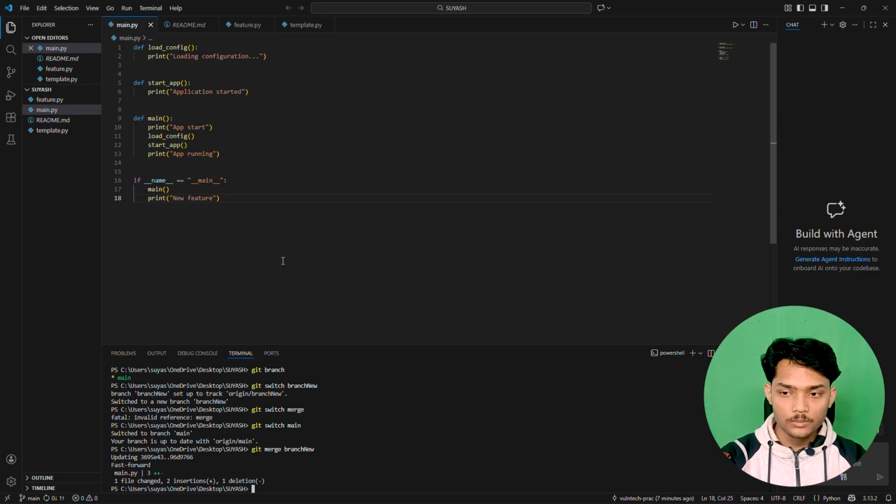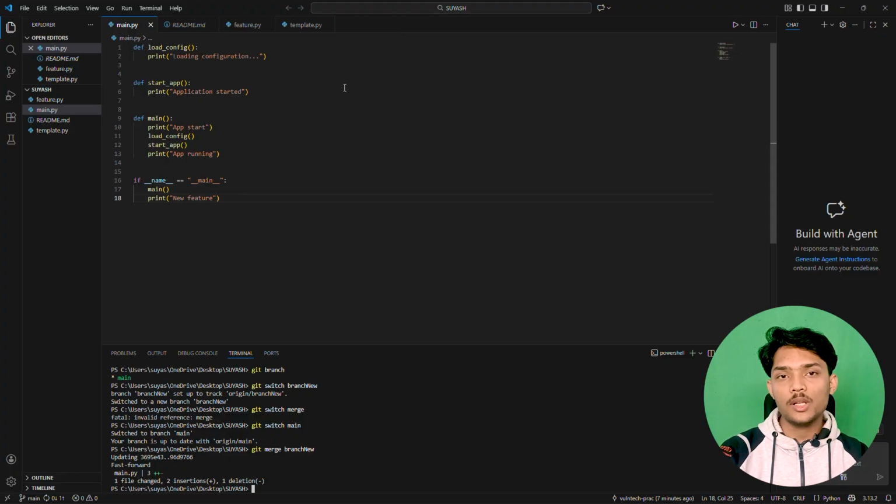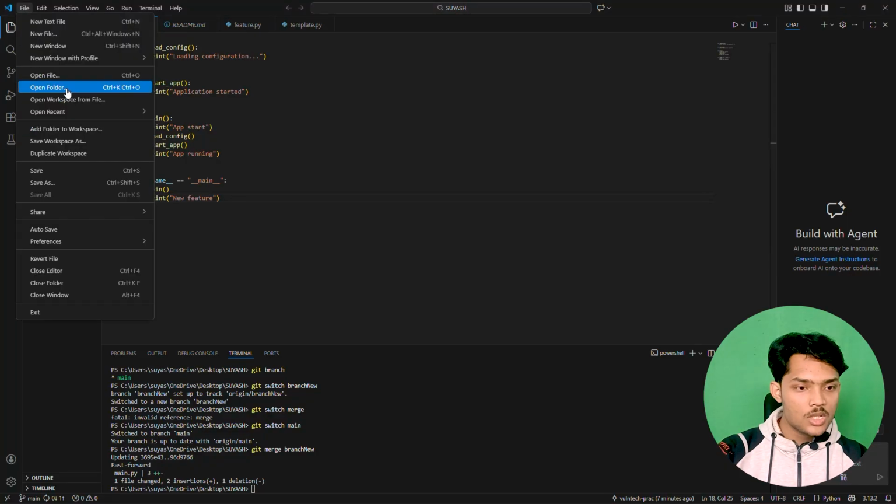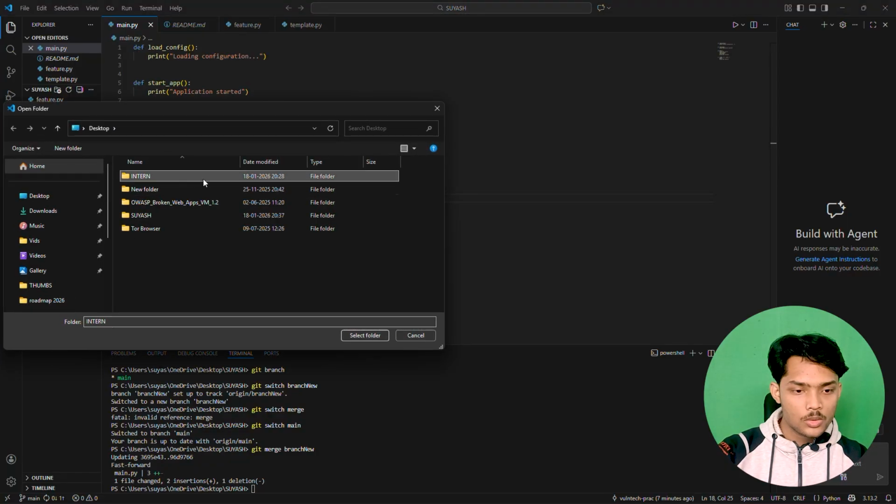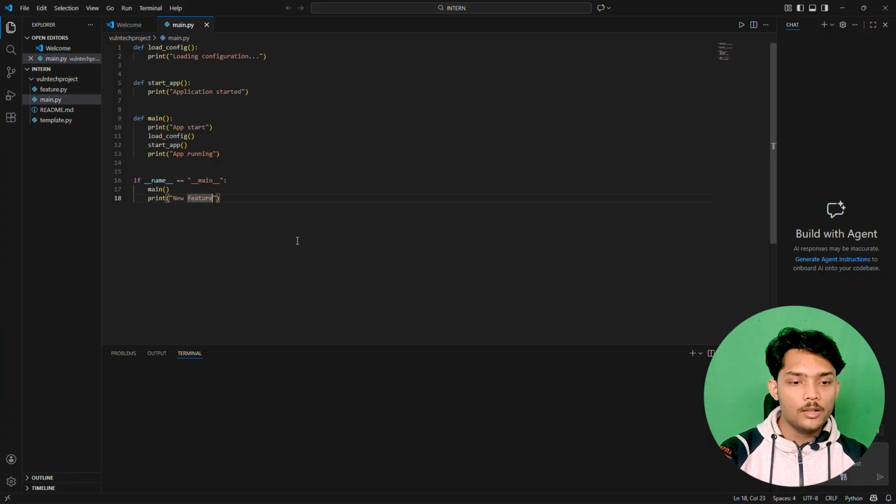But these changes are not made on the intern side. What you're seeing is that these changes are only present on the GitHub and on the computer of the main guy, but not on the intern side. So now let's switch to the intern folder, and this is the scenario of the intern side.